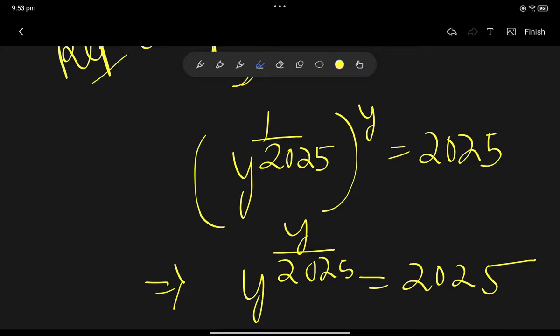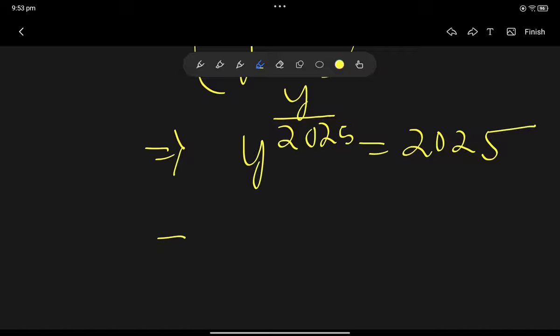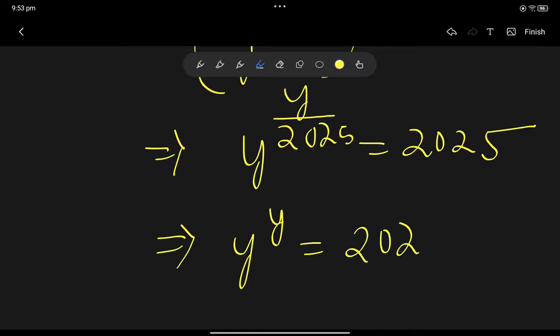Okay, so what we are going to do now is we are going to raise 2025 on both the sides. We are going to accommodate all the variables on one side and all the numbers on the other side. Okay, that's what we are trying to do. So let's do it. We are raising both sides to the power 2025, so it will become y to the power y is equal to 2025 to the power 2025.